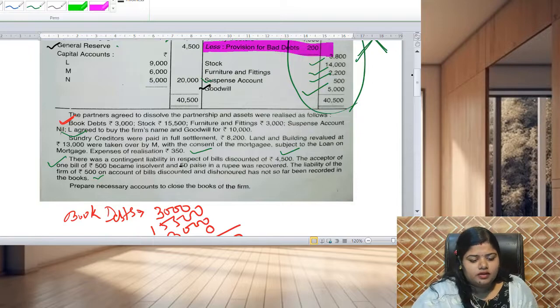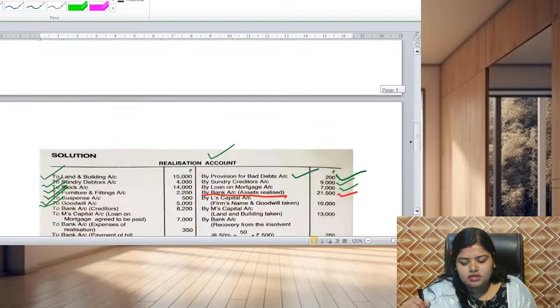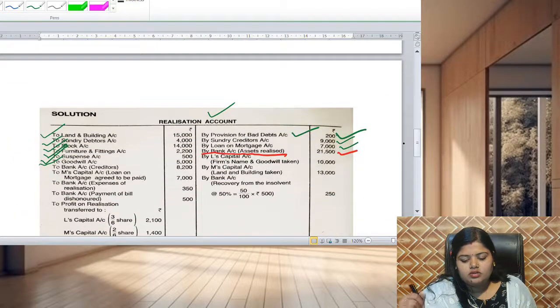Here it is given that L agrees to buy the firm's name and goodwill for 10,000. So L will pay us rupees 10,000 as the goodwill. Here we write L's account. Whatever money we realize or will get is written on the credit side. So now L will give us rupees 10,000.